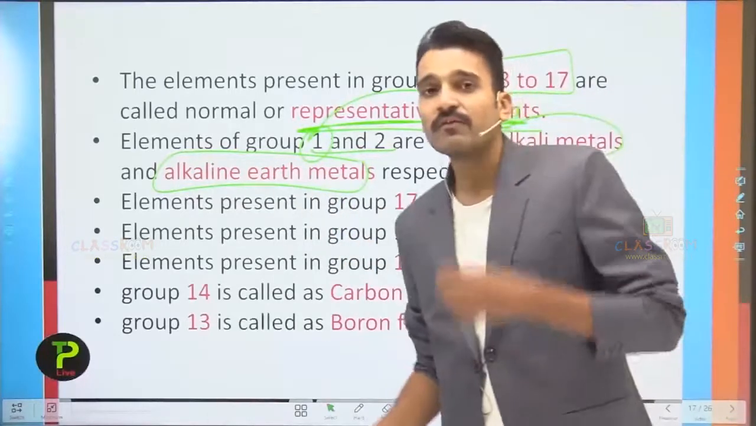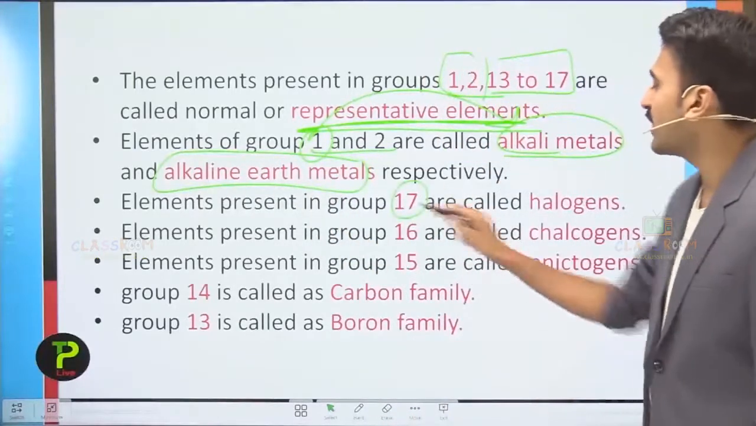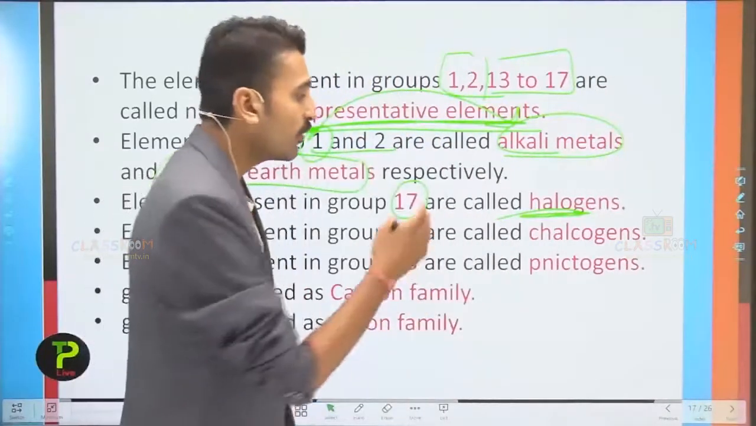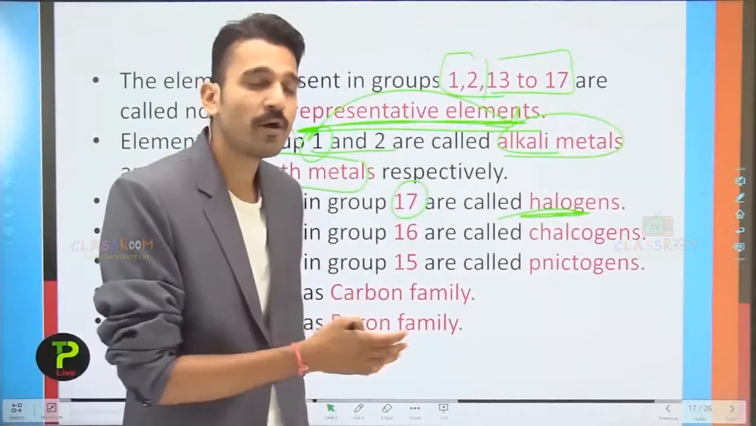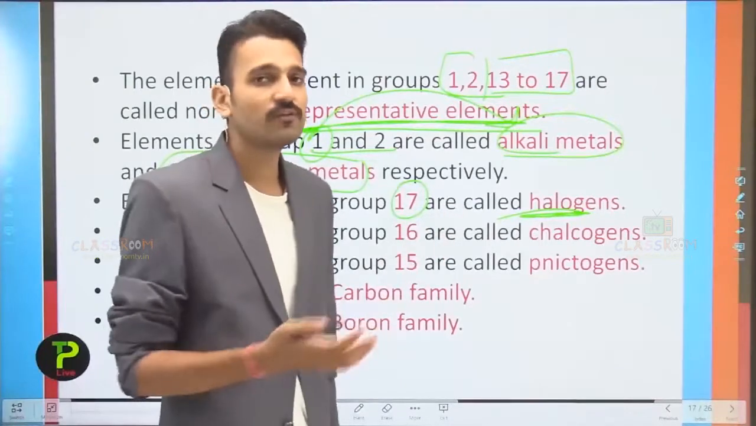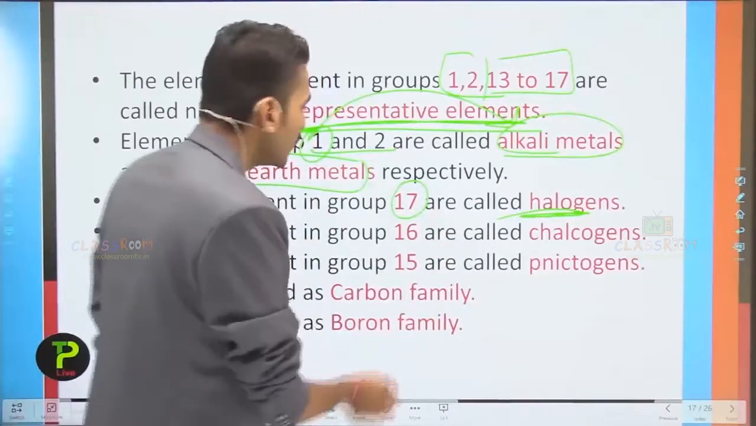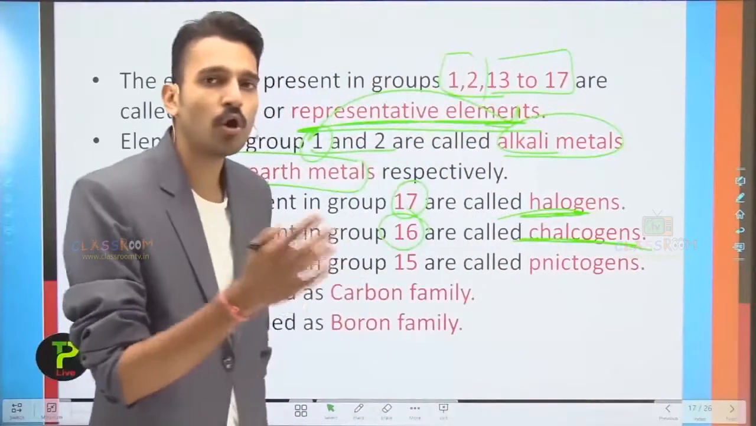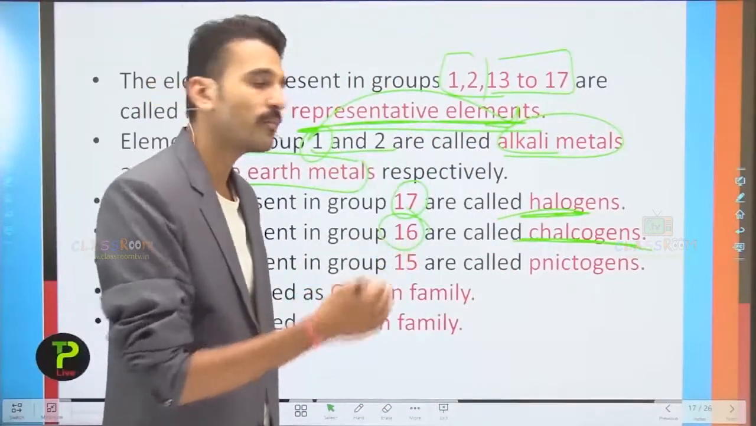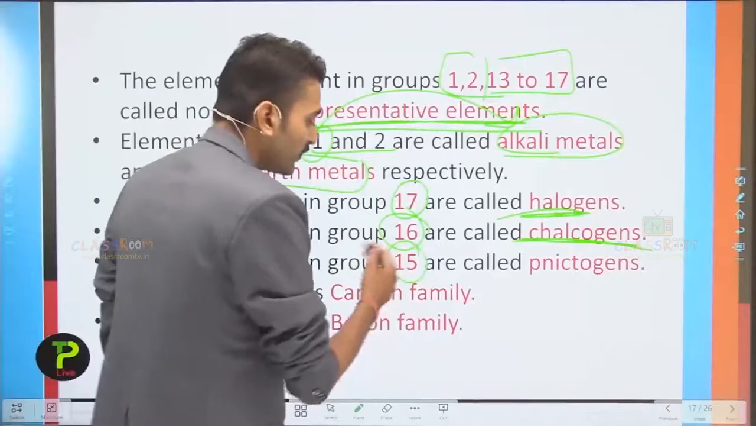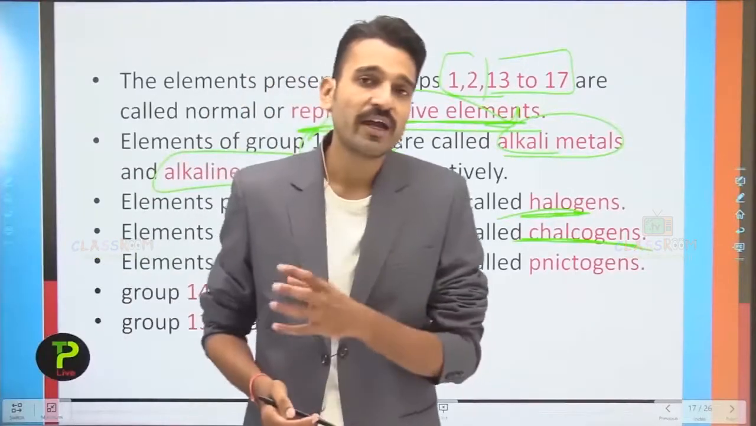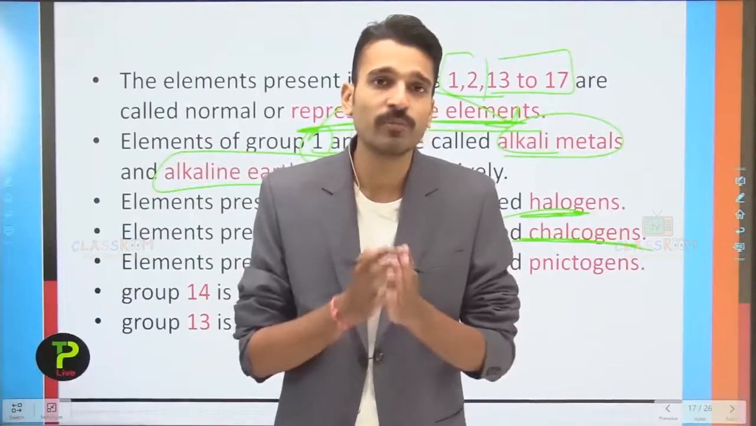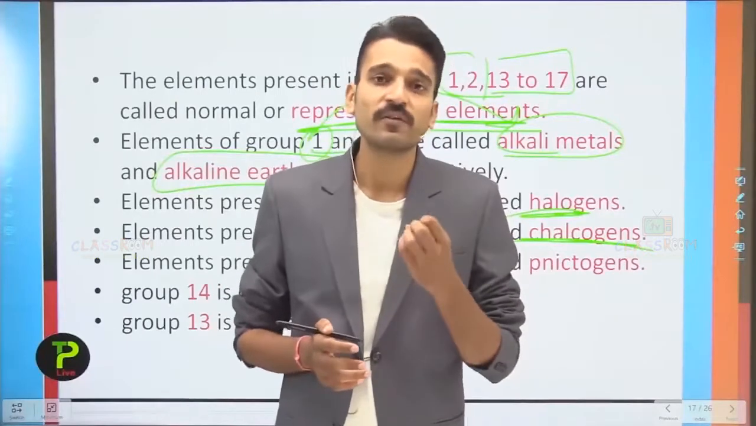The elements which are present in group number 17 are called halogens because they form salts, or we can say they are salt forming compounds. That's why they are called halogens. The group 16 elements are called chalcogens because they form ores, or we can say they are ore forming elements. The elements which are present in group number 15 are called pnicogens. So why are they called pnicogens? Because the compounds that are formed by group 15 elements are suffocating.